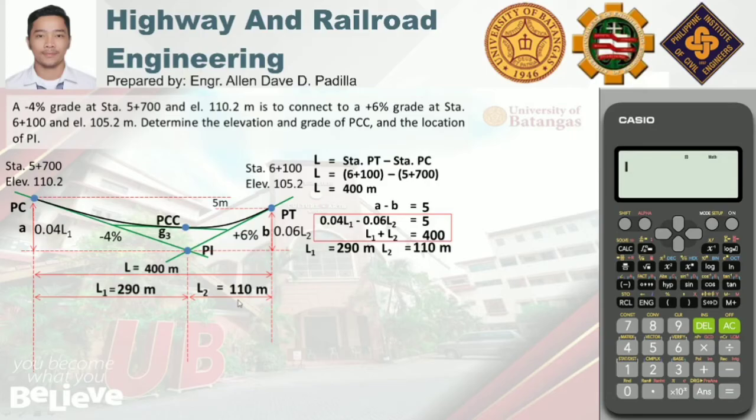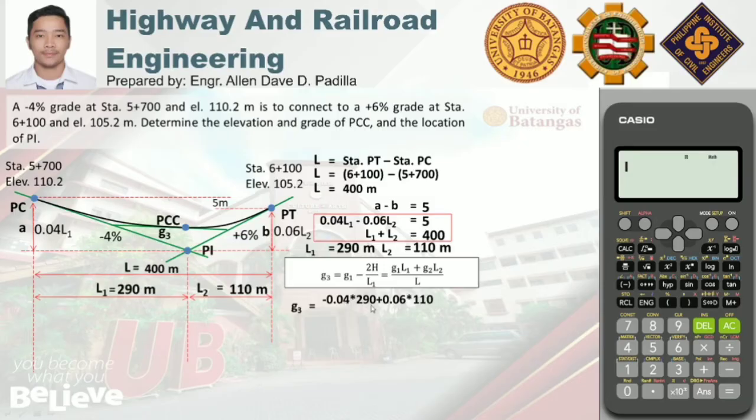So, alam na natin ang value ng L1 and L2. Pwede na natin kunin ang value ng G3 or yung slope ng ating common tangent. So, we have G3 equal to, ang gamitin na nating formula ay itong G1L1 plus G2L2 over L. So, we have negative 0.04 multiplied by 290, yun yung L1, plus 0.06 multiplied by 110, and that is L2.